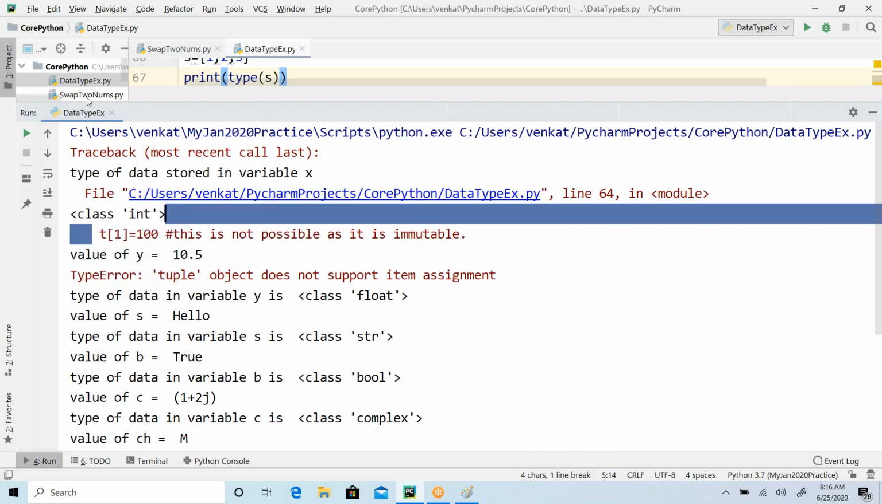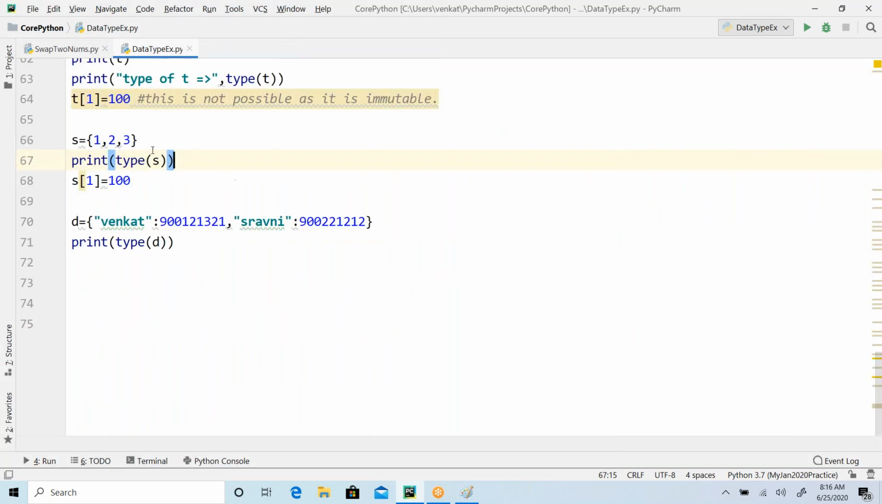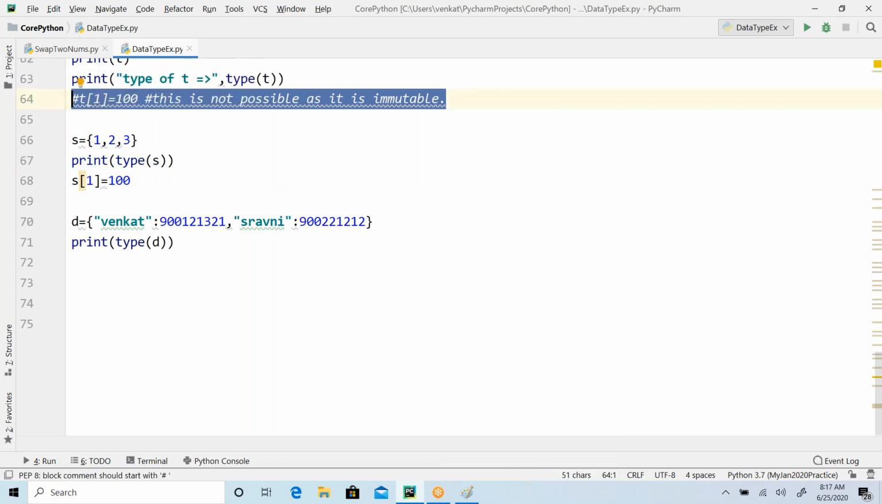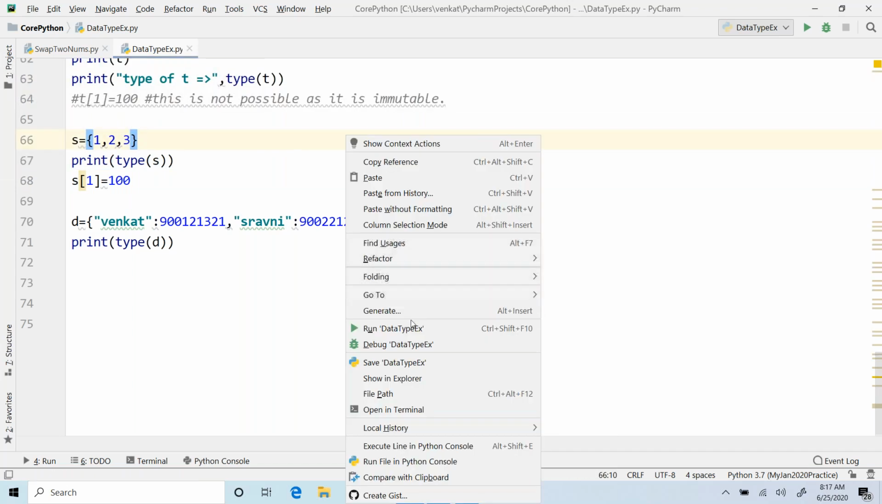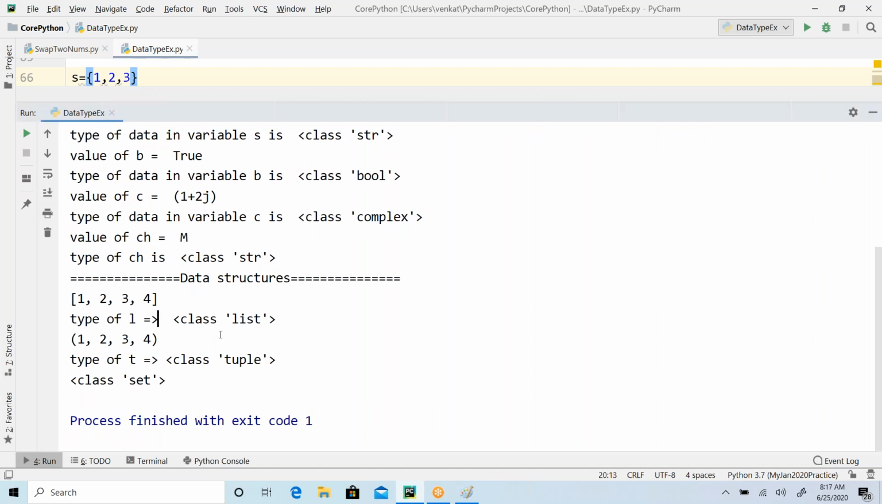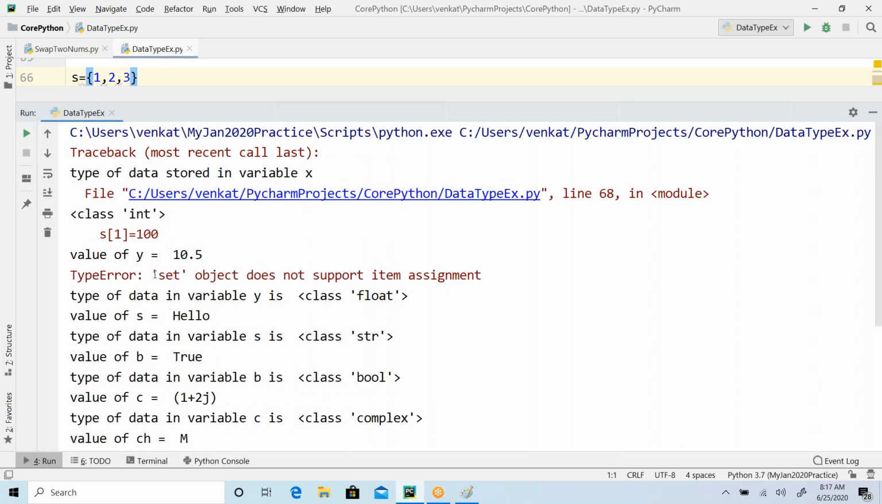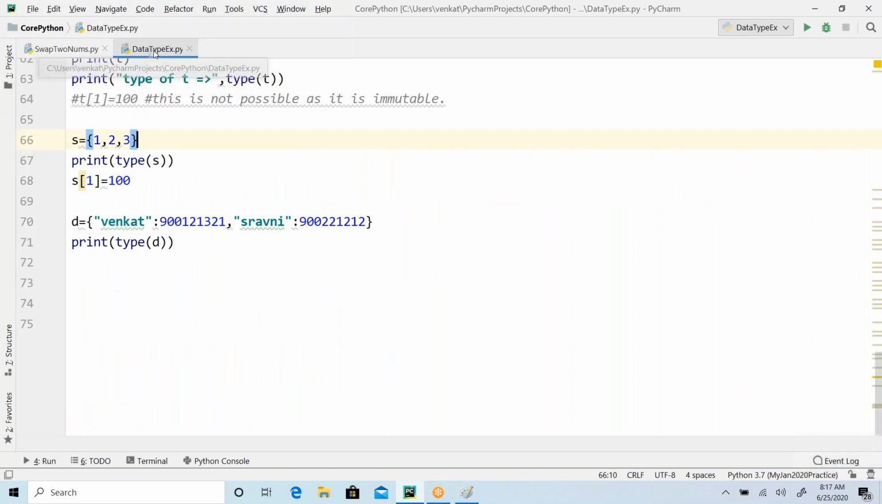T1. First let me comment that, because tuple is also not supported, because tuple is an immutable object. If you try to do something with a tuple, it's going to stop there itself. The control never comes to here. That's the reason you didn't see that, because from there it stops its execution. So now go back here and see that the set object does not support item assignment. You cannot do this, boss. You are trying to do s of 1 equal to 100, and that is not possible. Why? The